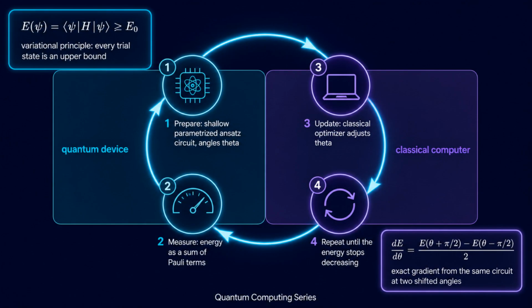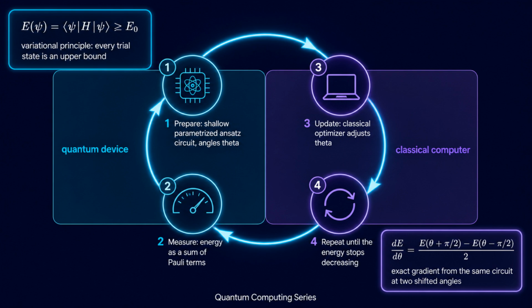If deep circuits are unaffordable, can shallow ones still do something valuable? Variational algorithms are the leading answer. The variational quantum eigensolver targets the ground state energy of a Hamiltonian, and it rests on the variational principle. The expected energy of any trial state is greater than or equal to the true ground energy, so every trial gives an upper bound, and we can never overshoot below the truth.